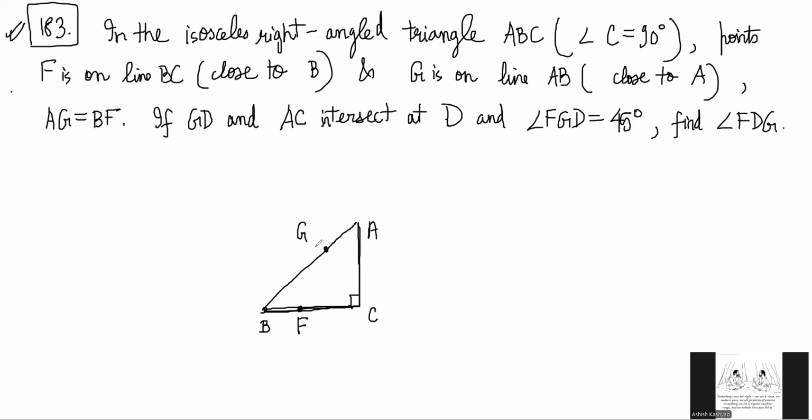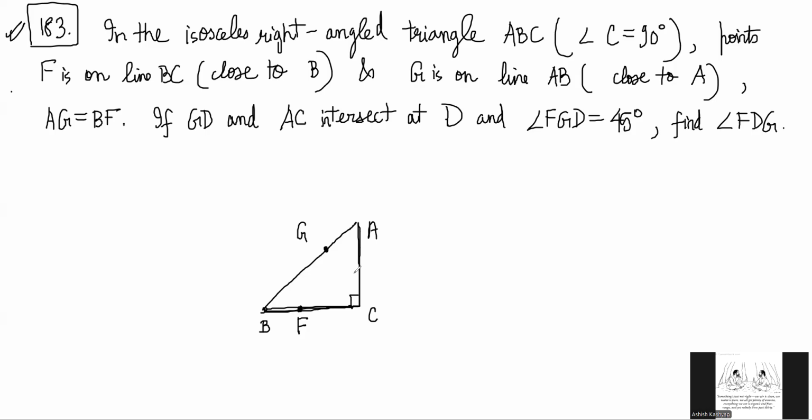Line GD and AC intersect at D and FGD is 45. Okay, so line from G intersects AC at D somewhere, so that FDG is 45.